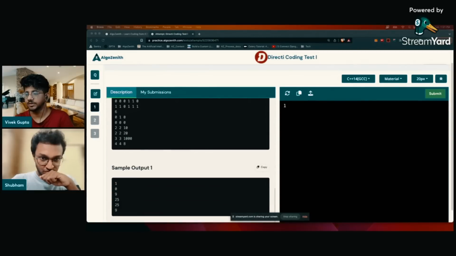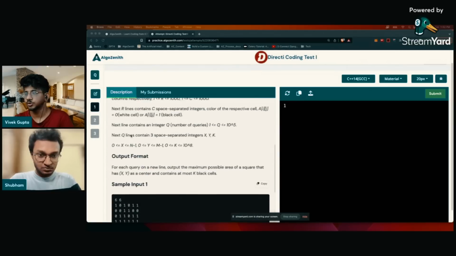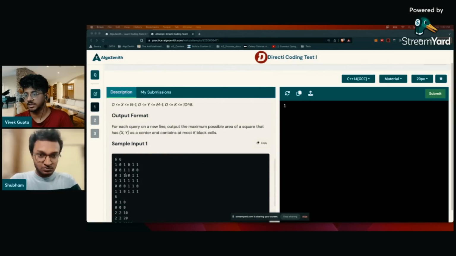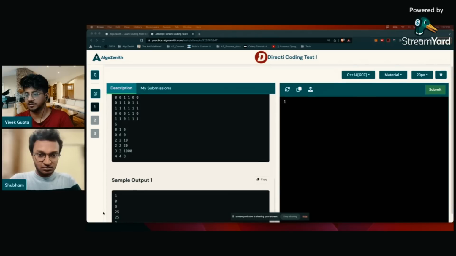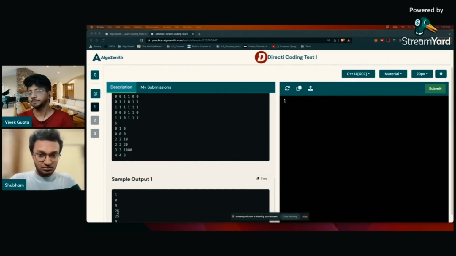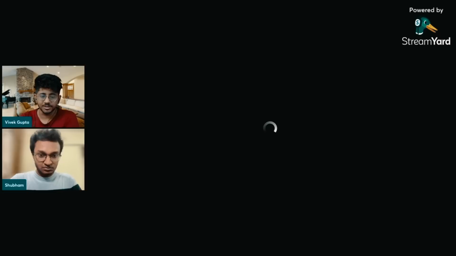Let's take another query where you are getting 2, 2, 10. So 2, 2, 10 is this particular cell. I can take this 3 cross 3 square where you have 1, 2, 3, 4, 5, 6, 7 number of ones. So you can convert that because I have a limit of 10. But I cannot take 5 cross 5 because I have a bunch of more ones which will make it over the limit of 10. But when I have 20, I can take 5 cross 5 as well. So that's why it's 9 and 25, right? That's what is there. Let's see what Shubham is writing.